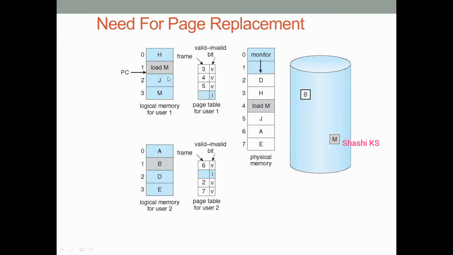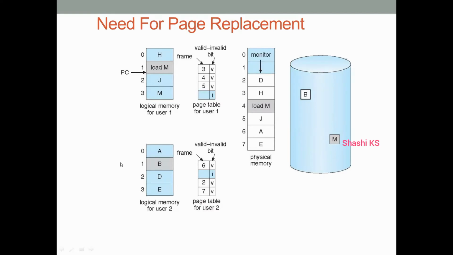But consider page M. Page M is there on the disk. It is not there in memory. So for page M, the page number is 3. For page number 3 in the page table, there is no frame number because it is not there in memory, and its valid-invalid bit is set to I.